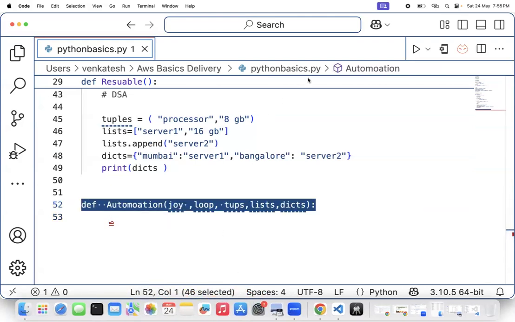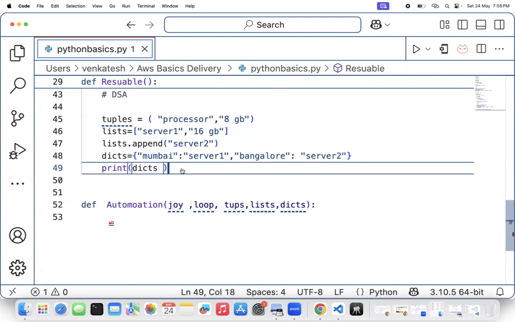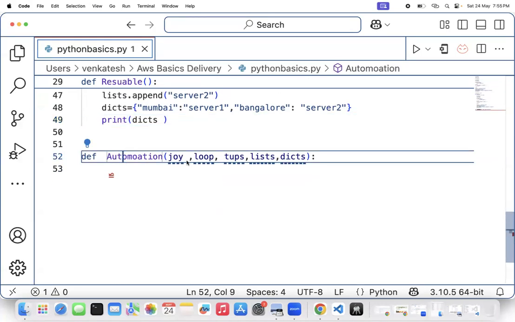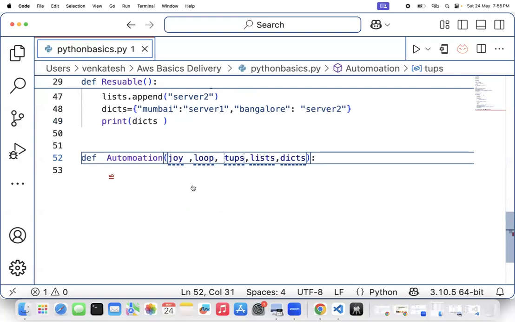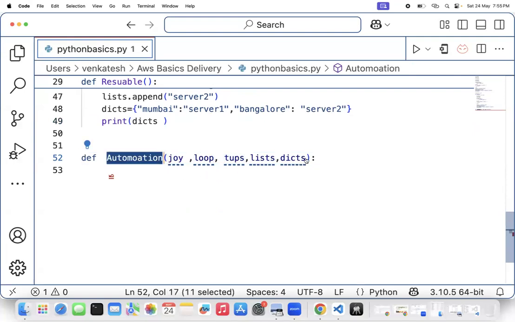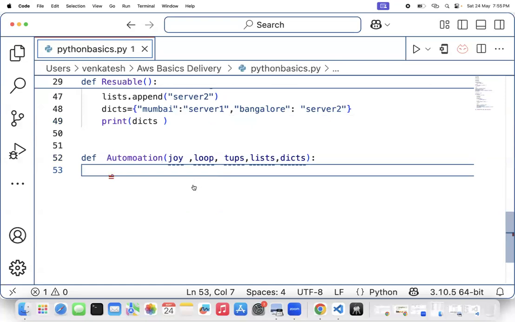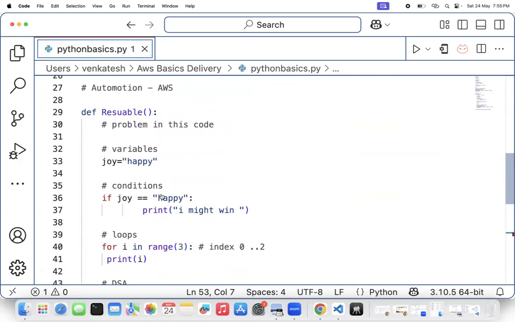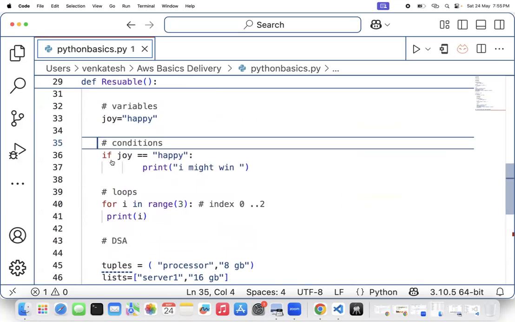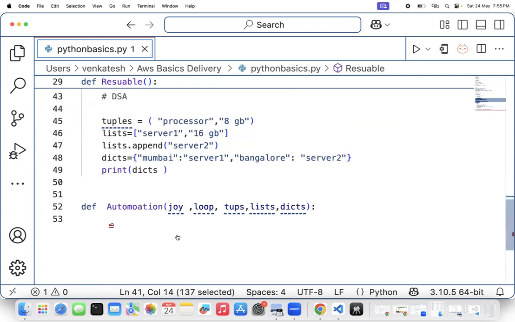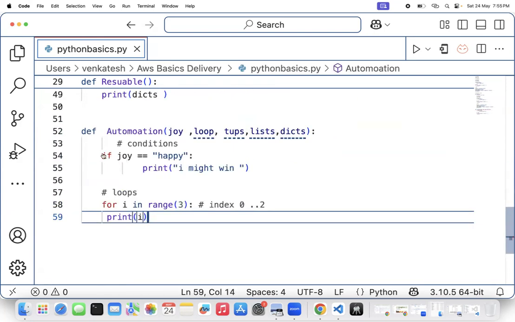What AWS expects from most coders is that in the process of automation, the user will pass the data to the code, that is, to the functions. So what the user wants to pass, he will pass. What will happen to this code? Can anyone tell me? What will happen to this condition? Will this condition be there, guys?